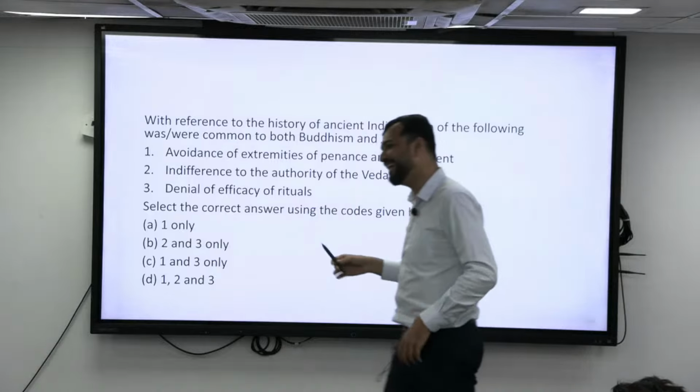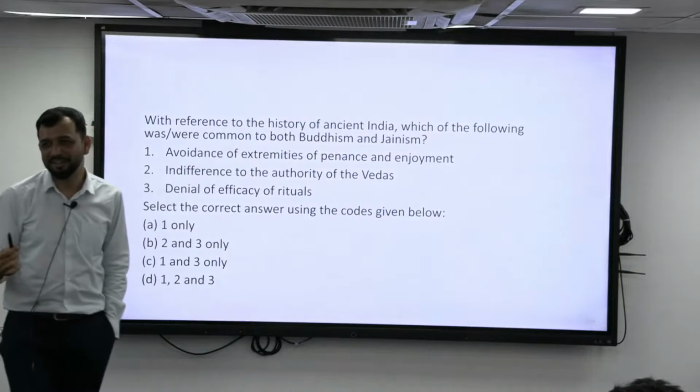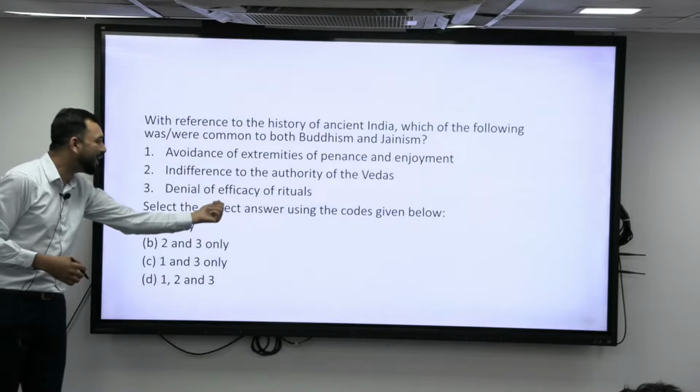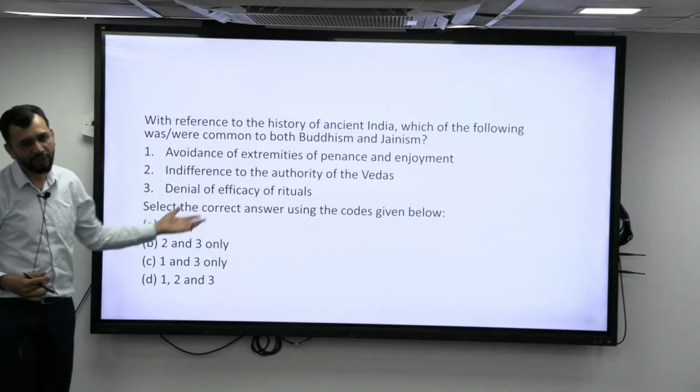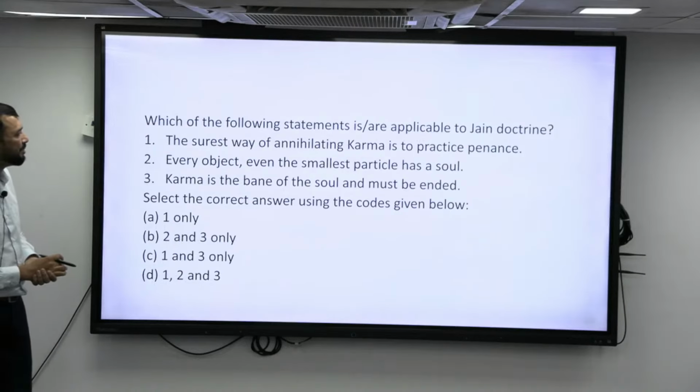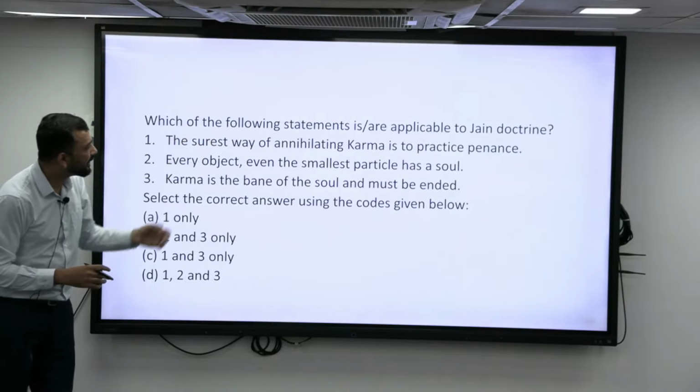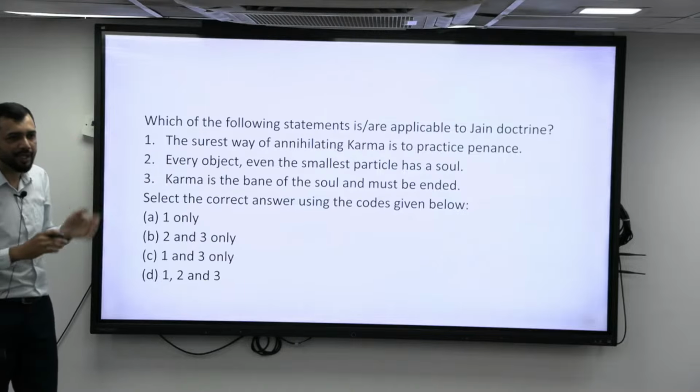Right? Right. So that is your Niyati principle. Right. So that is how it is. Then denial of efficacy of rituals. They did not believe in rituals. So that is already you are knowing. Next. Which of the statements are applicable to Jain doctrine?